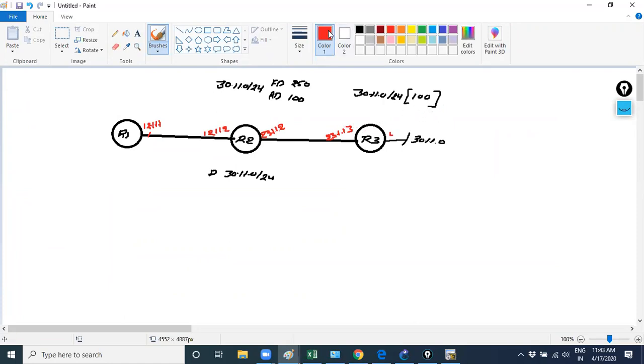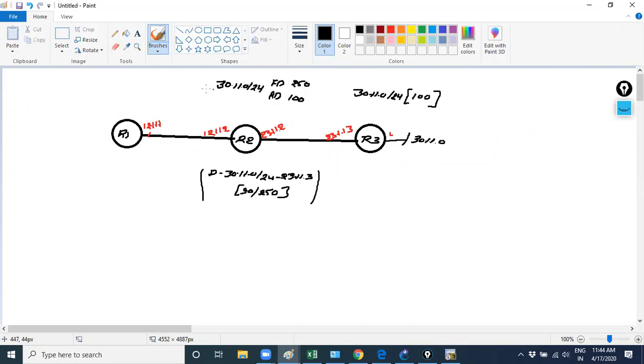So the prefix will be stored via 23.1.1.3. Clear? There will be some AD like 90 and a metric like 250. Is there any doubt how it updates in the routing table on R2? And R2's next hop.